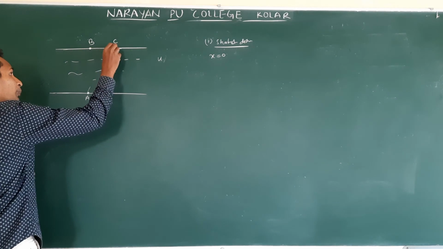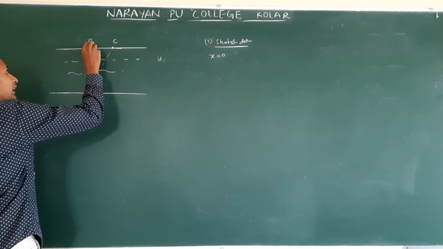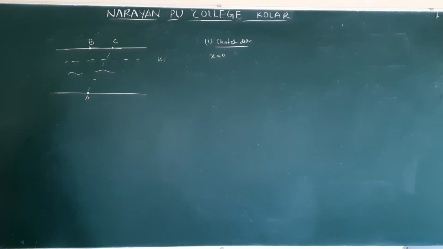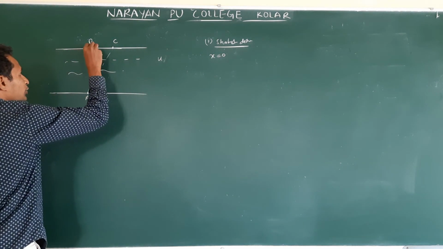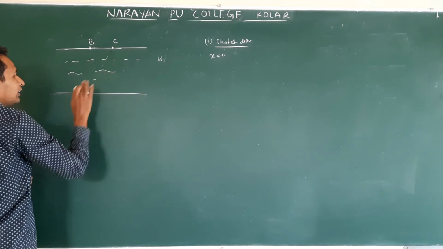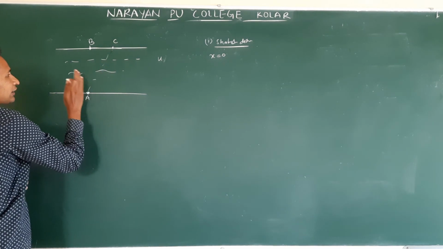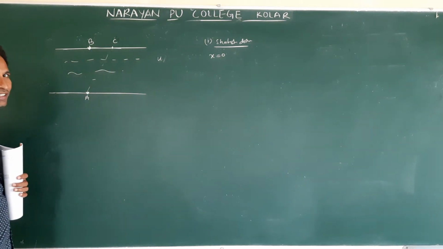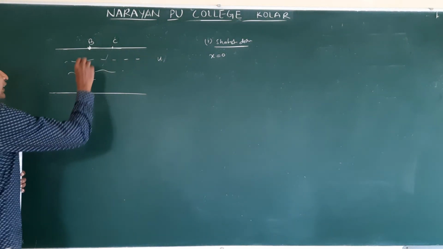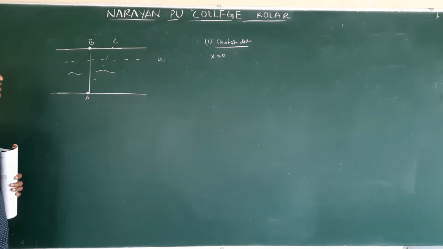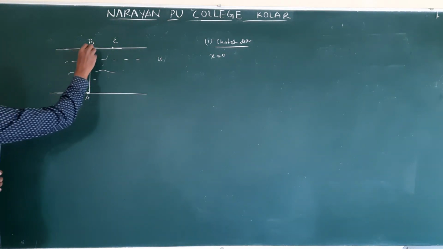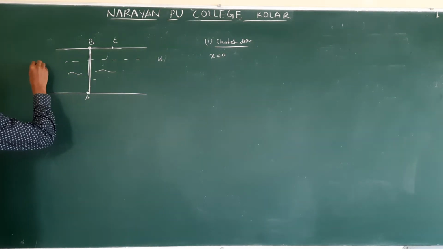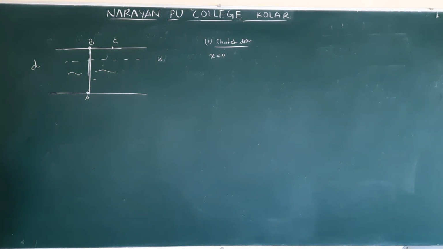If you reach C, then the horizontal displacement x is this one. But in shortest distance, he starts at this point and reaches this point, so there is no displacement along the x direction. There is displacement along the y direction, and that is nothing but the width of the river.